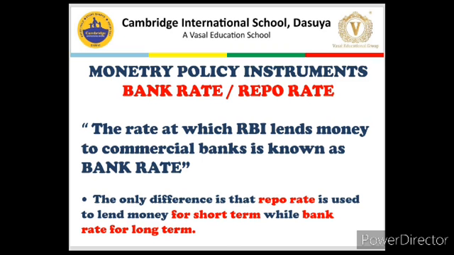Okay. Now what is the difference between bank rate and repo rate? Both are the same, but the only difference is that when banks require money for the short term, that is known as repo rate, and when banks require money for regular use, long term, annual plans, then the rate is known as bank rate. Both rates are almost the same, but for a short term requirement it is repo rate, which is basically repurchase rate. So repurchase, we make it short, repo rate, and for long term use, bank rate.